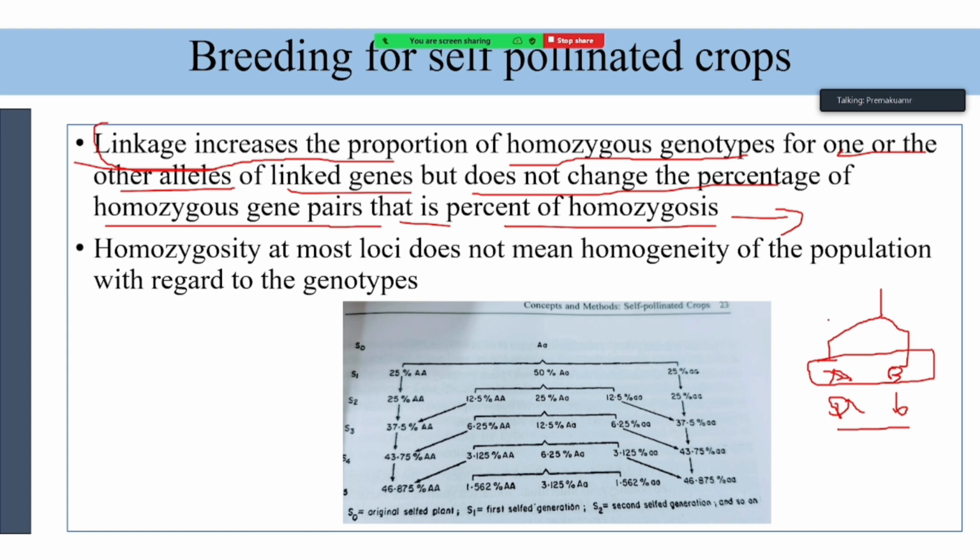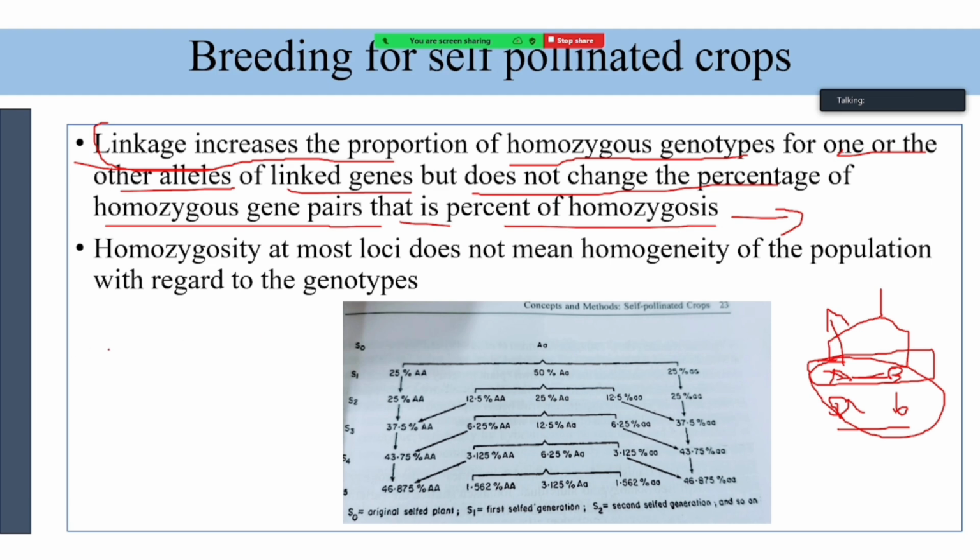See what happens when there is a linkage. The two alleles of a gene will segregate together. There is no independent assortment. It may increase the homozygosity of the particular genotypes.